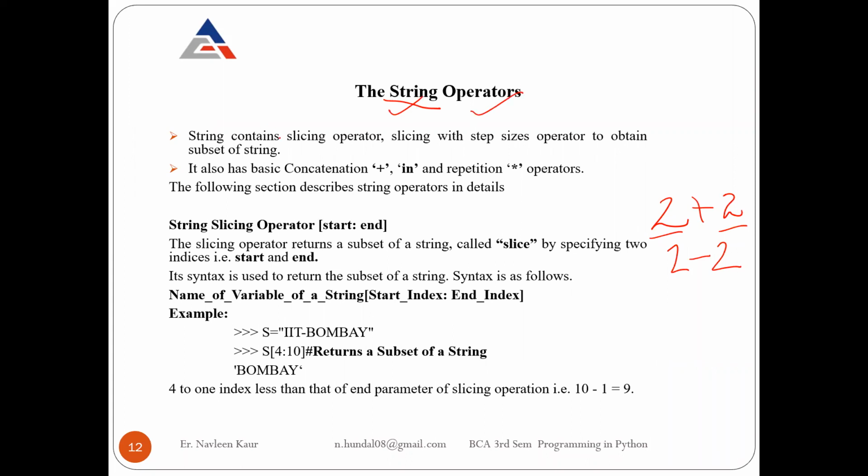So what are the names of the operators? First is the slicing operator, which we will discuss later in this slide. After it there is the plus operator, which is used for concatenation, the in operator, and the star operator. So there are a total of 4 operators that we are going to discuss: slicing, concatenation meaning plus, in, and repetition meaning star. First of all, let's start with the string slicing operator.